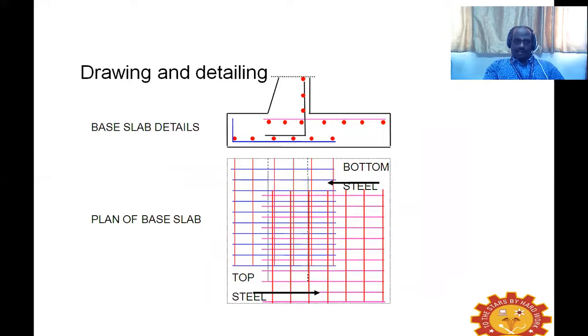And for the other part, the base slab also, you can give the plan of the base slab and the section of the base slab. So as far as the cantilever type retaining wall is concerned, the design is complete with this.